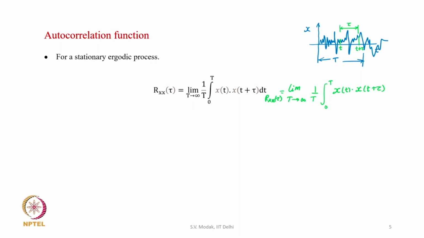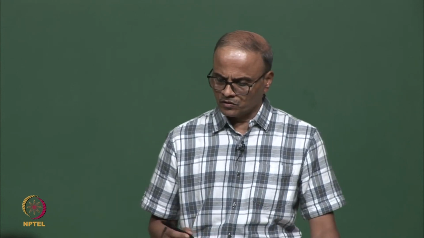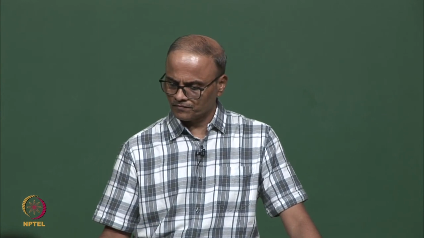So, the autocorrelation function tells the correlation, the degree of similarity between samples of the signal separated by a time lag tau. And if tau is varied, then obviously the value of the autocorrelation function will change. So, let us take an example of a random signal, and see what is typically the autocorrelation function of such a signal.